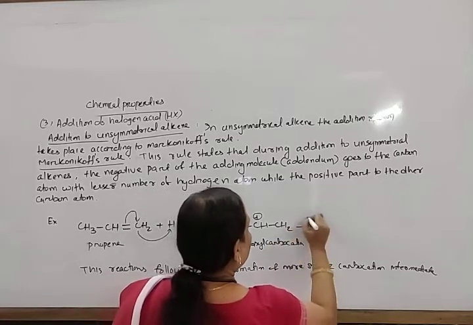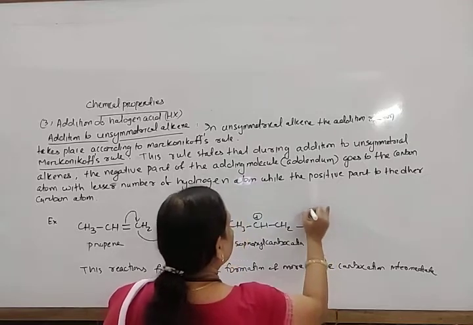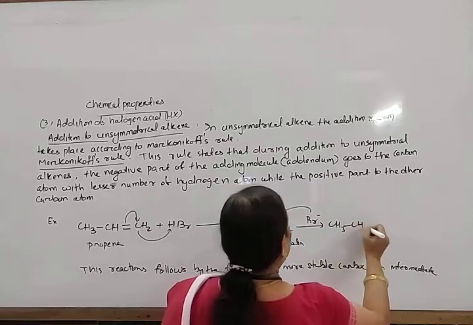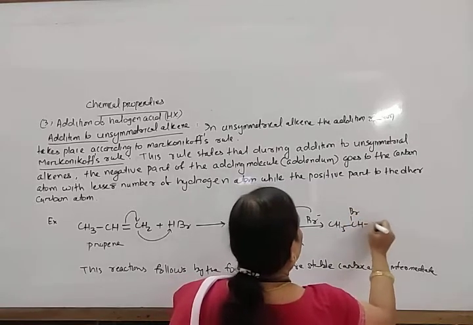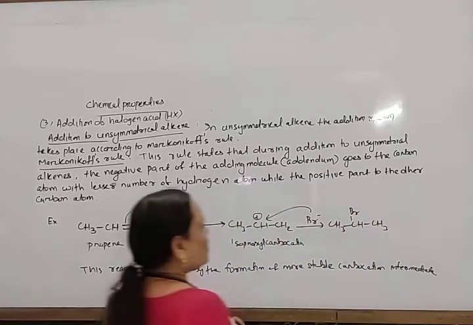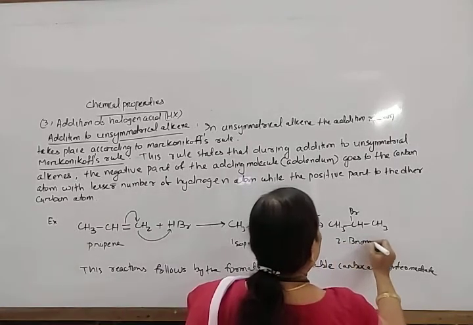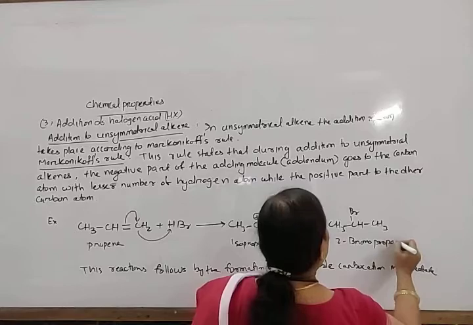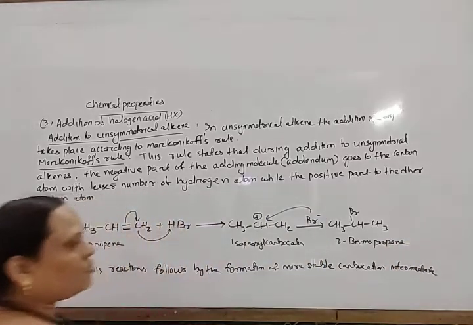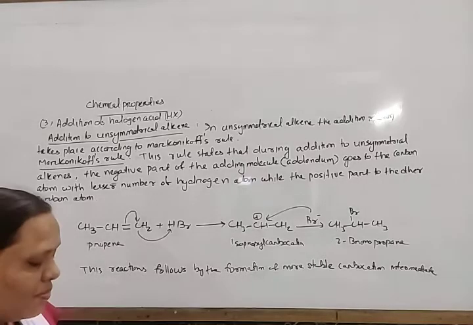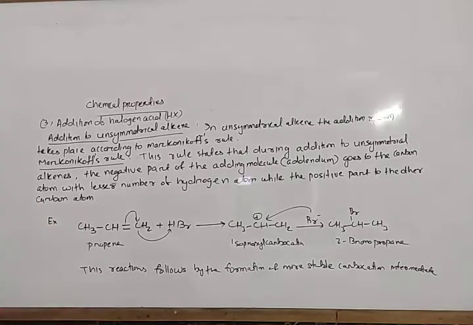Then it reacts with Br minus to form CH3, CHBr, CH3. In this way, it forms 2-bromopropane or isopropyl bromide. So this reaction occurs through a carbocation intermediate.